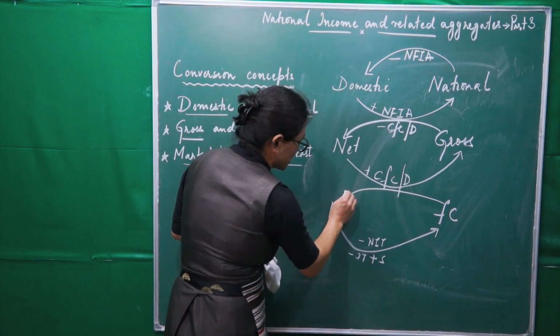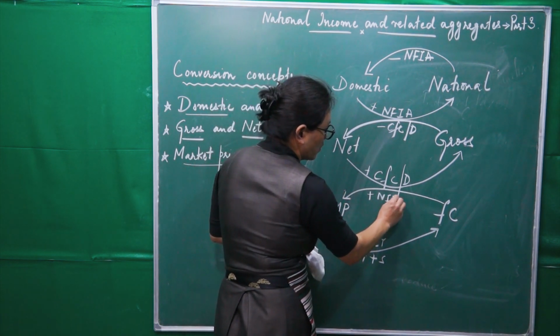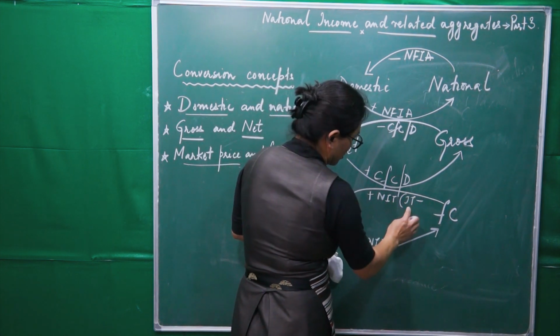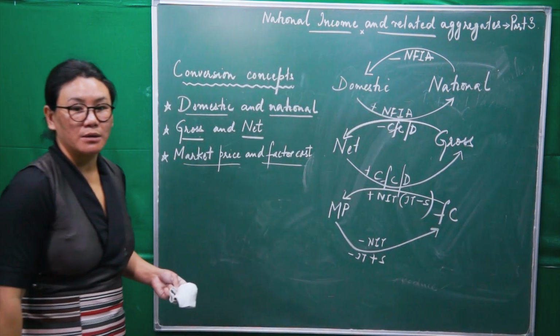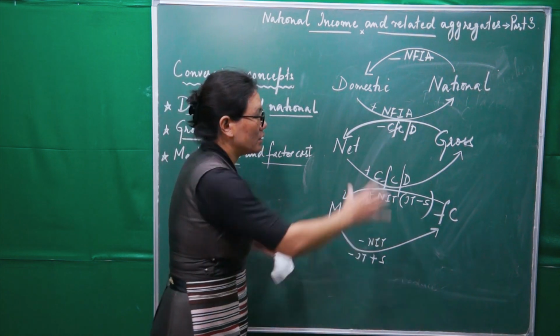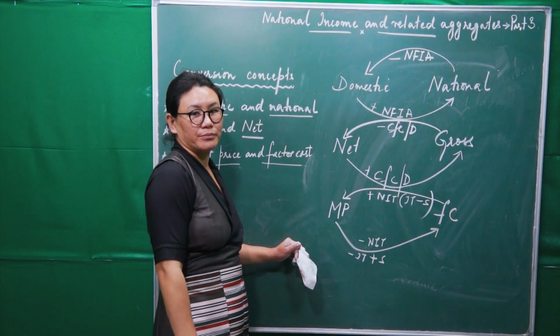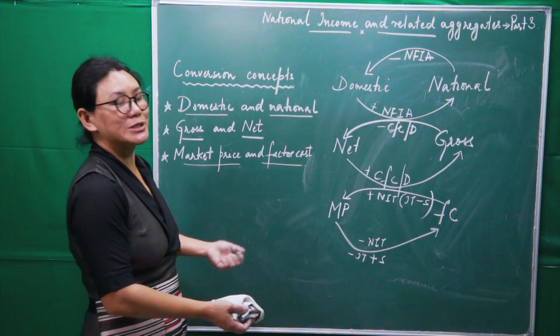And from factor cost to MP, we need to add NIT, which is indirect tax minus subsidy. If you remember only this much, it is enough. Now we are done with this conversion concept.